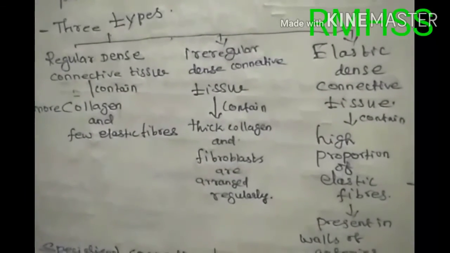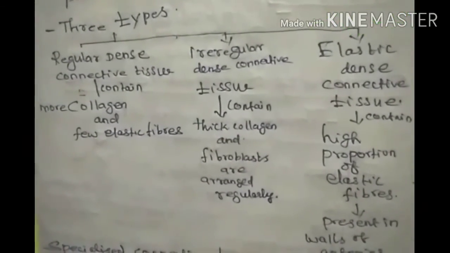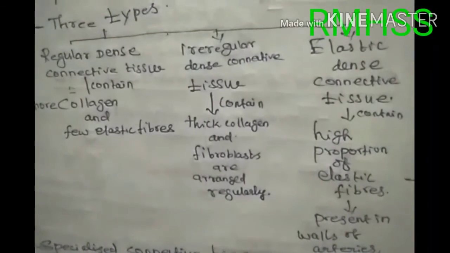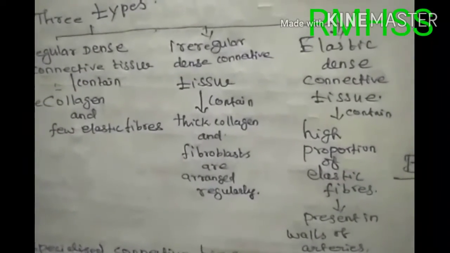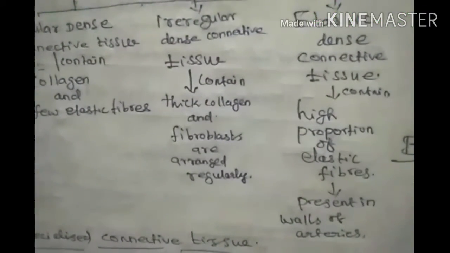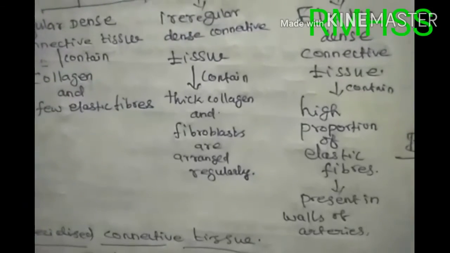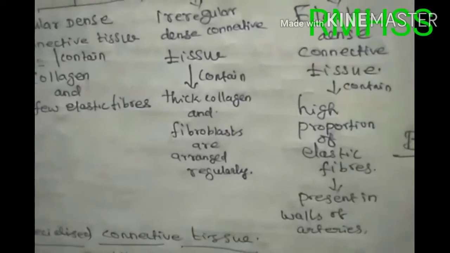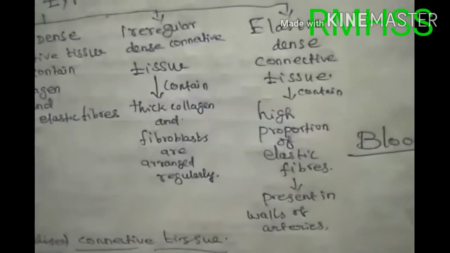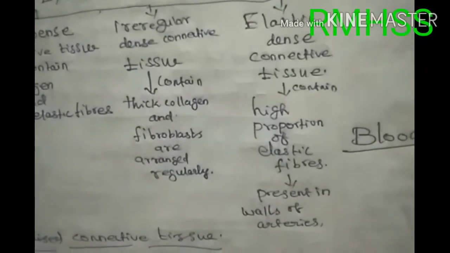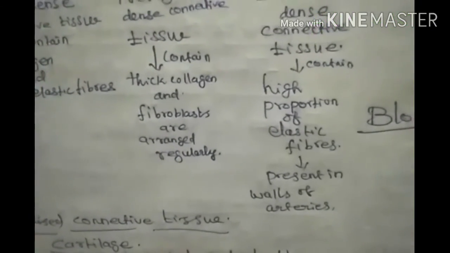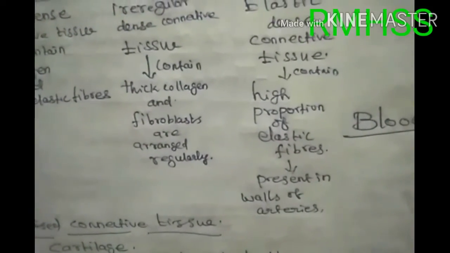Regular dense connective tissues contain more collagen fibers and few elastic fibers. Irregular dense connective tissues contain thick collagen, and fibroblasts are arranged irregularly. Next, elastic dense connective tissues contain high proportions of elastic fibers, present in the walls of arteries.